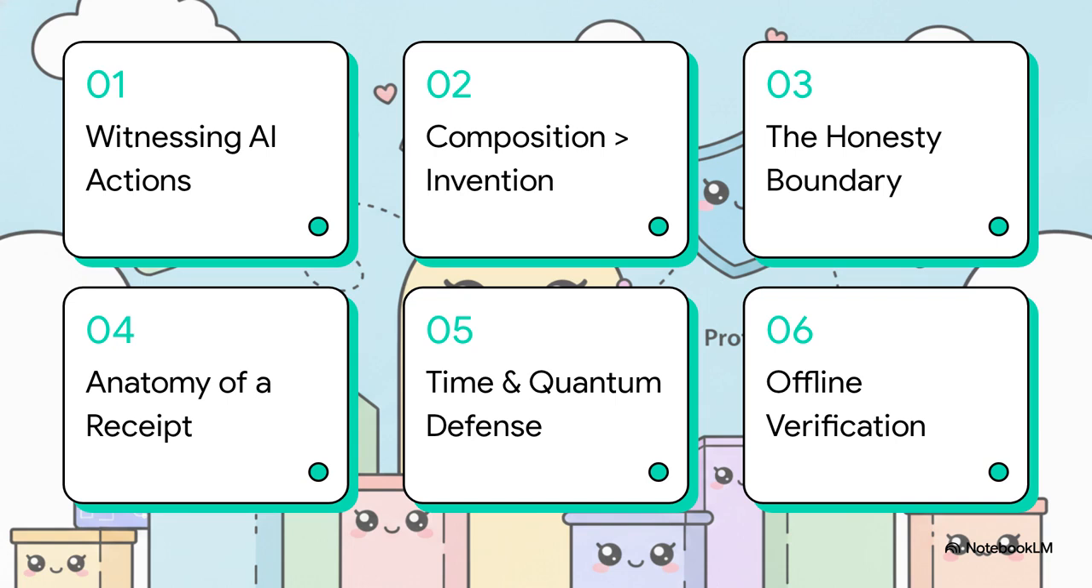We'll deconstruct this in 6 quick steps. 1. Witnessing AI agent actions. 2. Composition over invention. 3. The honesty boundary. 4. Anatomy of a receipt. 5. Time and quantum defense. And finally, 6. Zero trust offline verification.